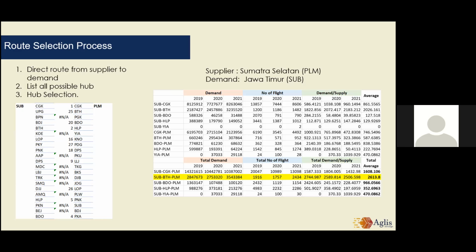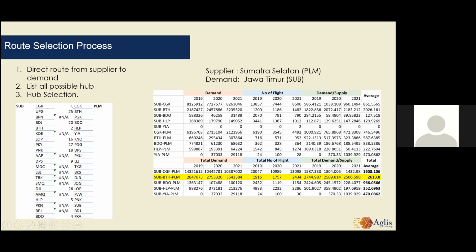So we will choose one hub as our transit point. And here on the left side, we can see that there are several hubs that we can choose. Here, if there are numbers on this column, it means that this hub connects Surabaya to Palembang.